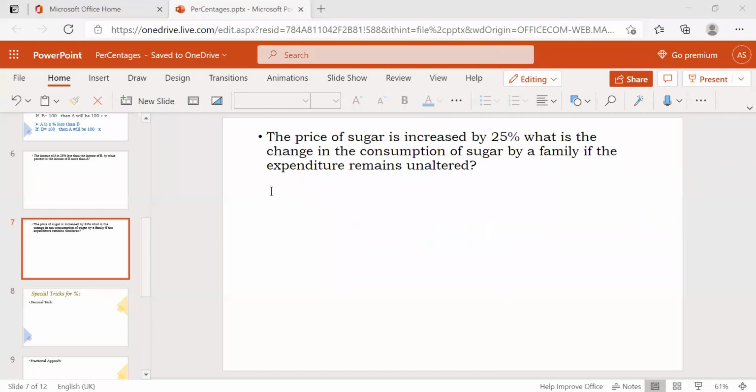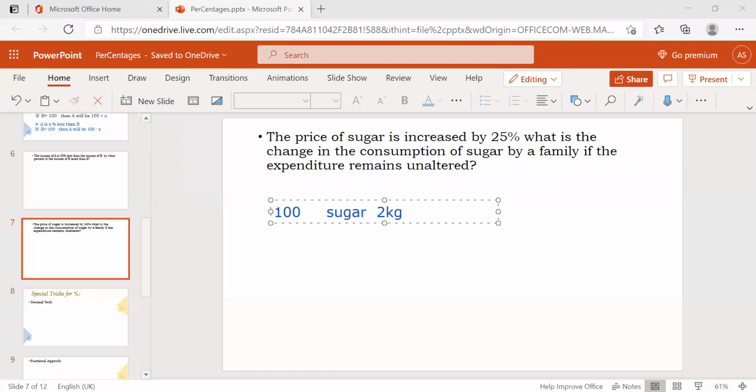First thing, I have 100 rupees, and usually every month I buy sugar. Think 2 kg of sugar. I'll buy it using this 100 rupees, so every month I buy 2 kgs of sugar.